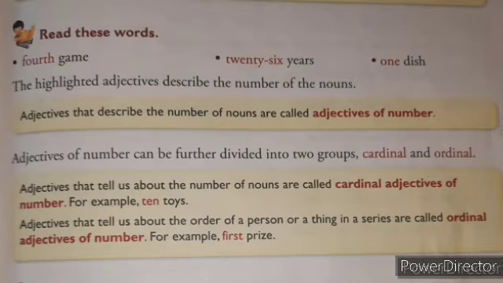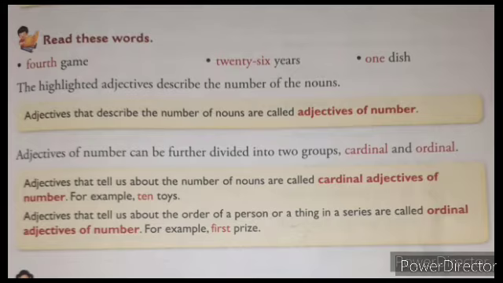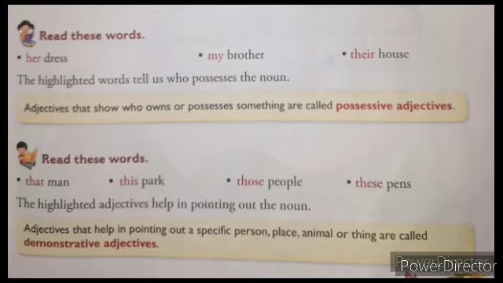In short, numbers 1, 2, 3, 4 are called cardinal adjectives of number. And first, second, third, fourth, fifth, these words we use, these adjectives are called ordinal adjectives of number. Here series means a number of things or events, that we say first prize, second prize. So first, second, third are called what? Ordinal adjectives of number.